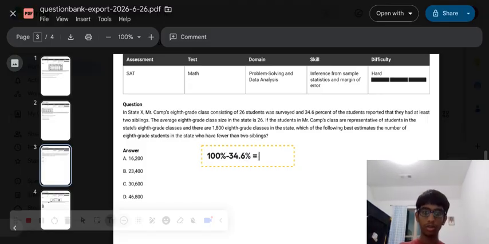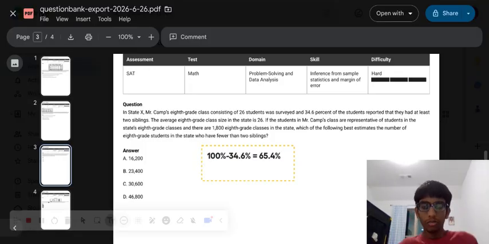And this would be equal to, if I am correct with my math, 65.4%. Yep, 65.4%. And this is the percentage that we need.